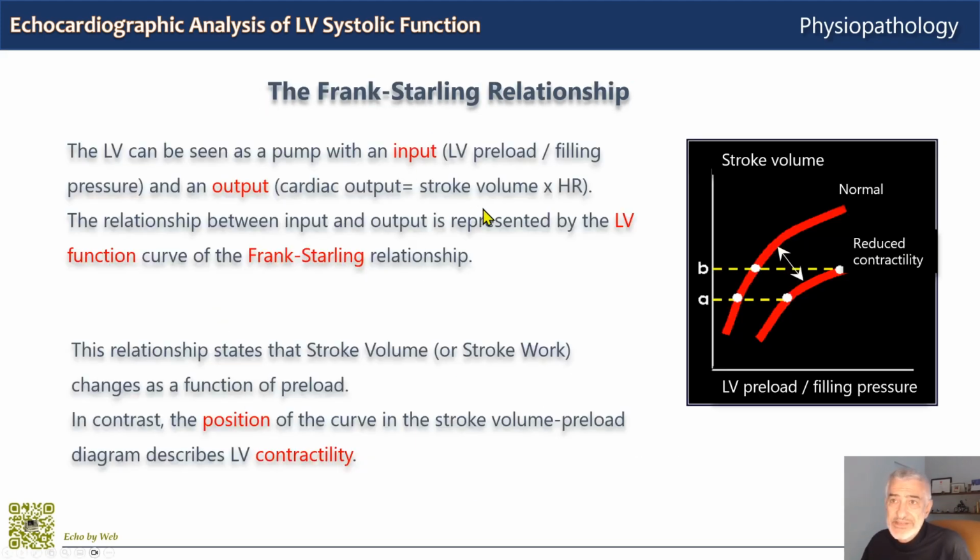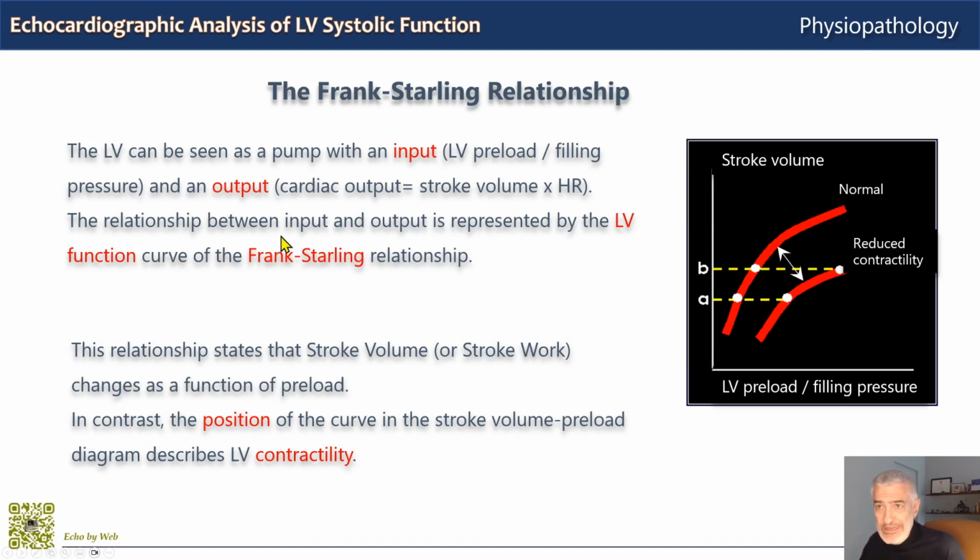And finally, we see here on this slide the Frank-Starling relationship, or law. The left ventricle can be seen as a pump with an input and output. The input is left ventricular preload, filling pressure. You can see it on this graph here on the horizontal axis, and an output, which is cardiac output, which is stroke volume multiplied by heart rate, and stroke volume, you can see it here on the vertical axis.